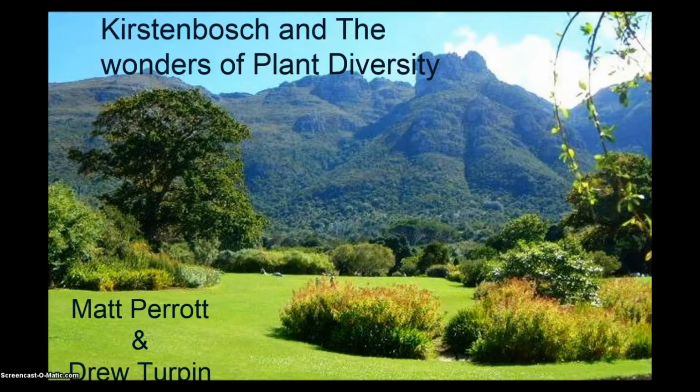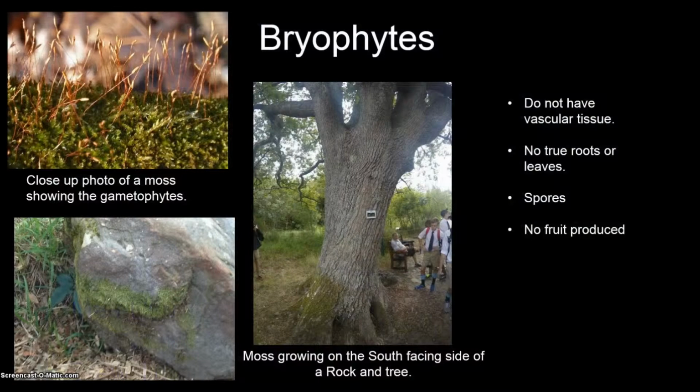Bryophytes. Bryophytes do not have vascular tissue, although some do have specialized tissues for transporting water. They do not have true roots or leaves. They have spores that contain the DNA of the plant and do not have seeds. Furthermore, bryophytes do not produce fruits.